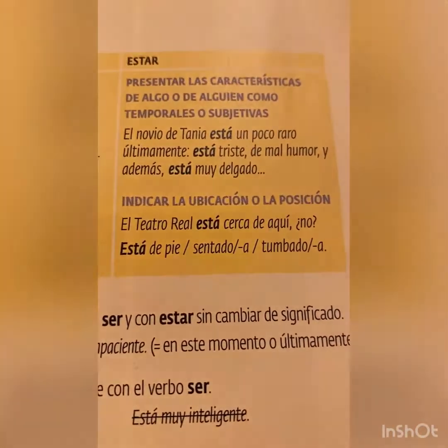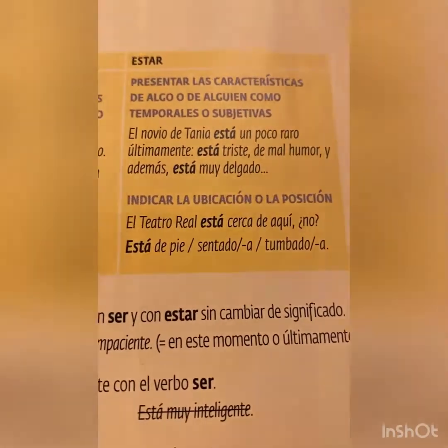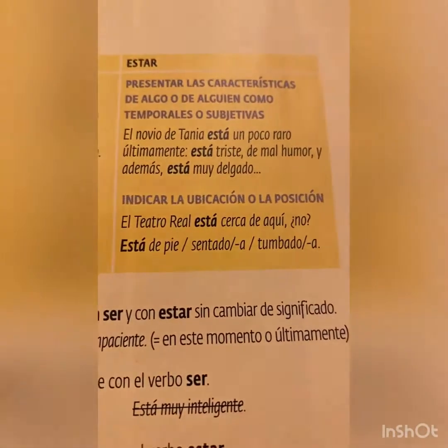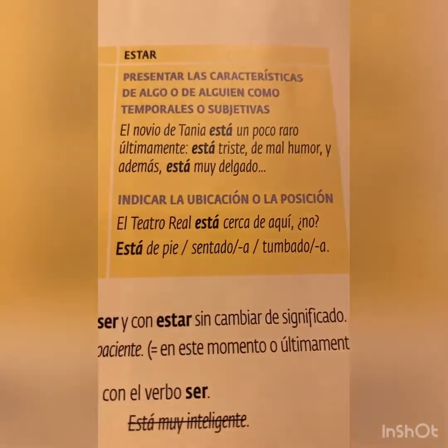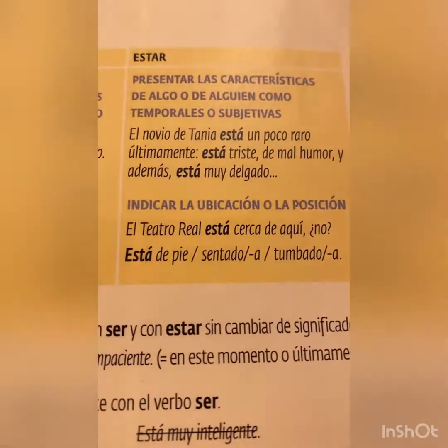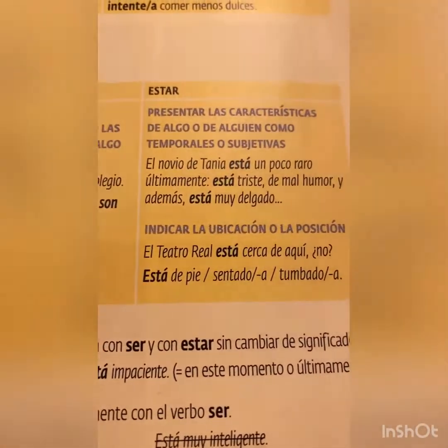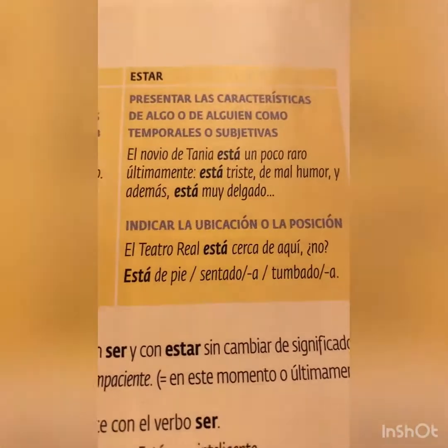It's not permanent, okay? Same with the está de pie, sentado, tumbado. He's lying down, he's sitting, he's standing, whatever you'd like to say there. Again, that is a position of someone, and that position is going to change after a while. After he lies down, he might get up, he might go for a walk. So that is not going to last forever.